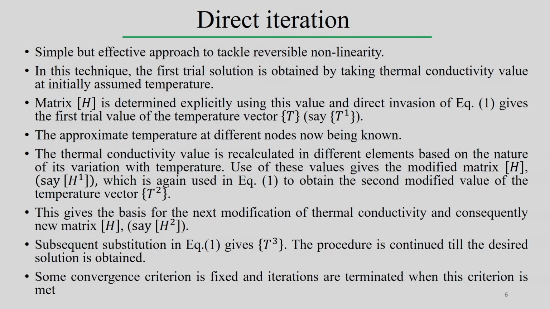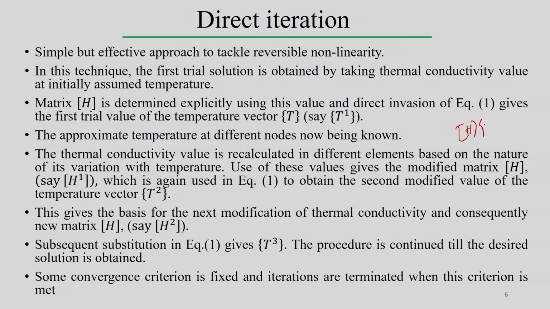Once we assume the room temperature value of the thermal properties, H is determined explicitly using these values at the initial phase, and then we do direct inversion of equation 1.